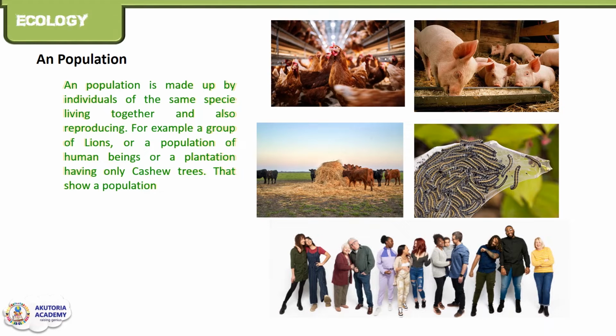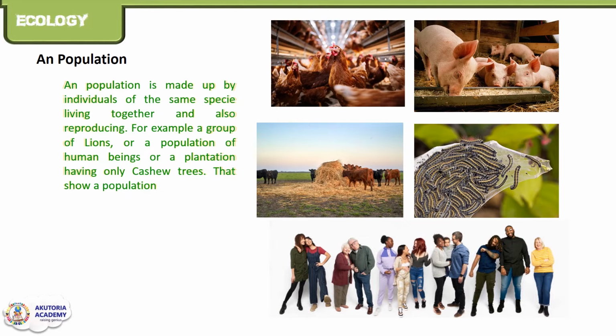A group of individuals of a given species that live in a specific geographical area at a given time is a population. Note that populations include individuals of the same species. They must be of the same kind. It must be cow, cow, cow, or pig, pig, pig. That's when you know this is a population of cows, a population of goats, a population of human beings.